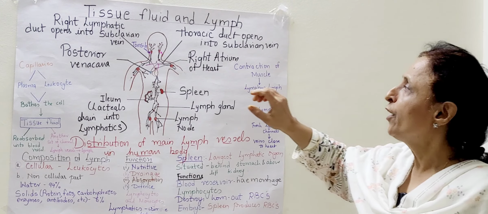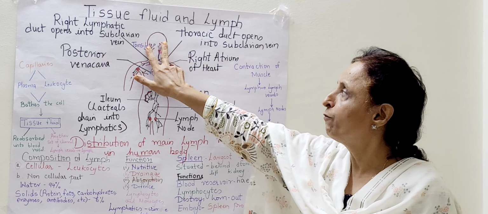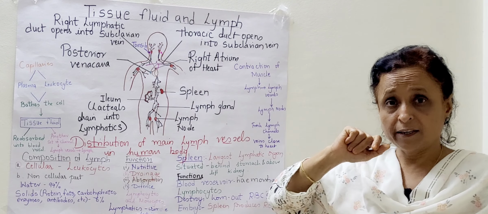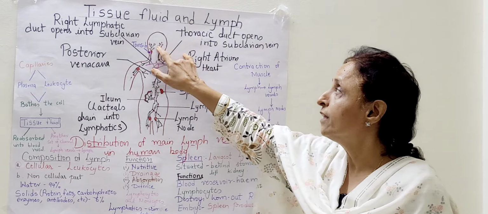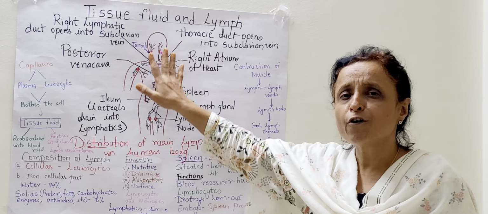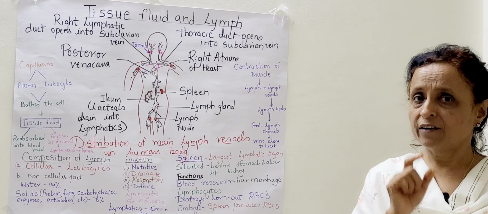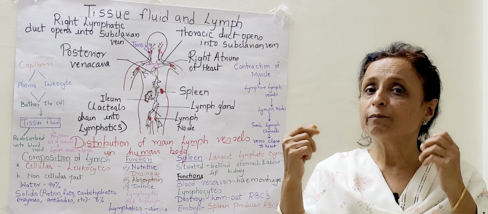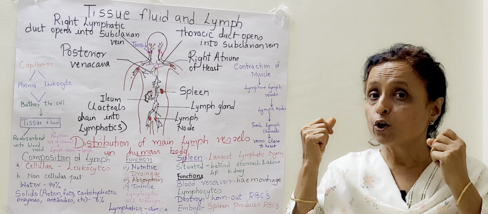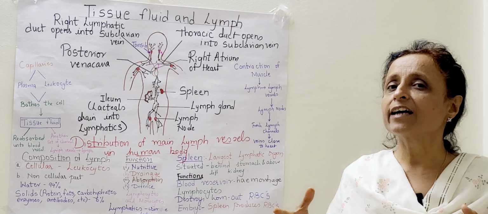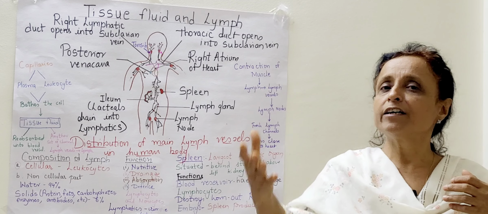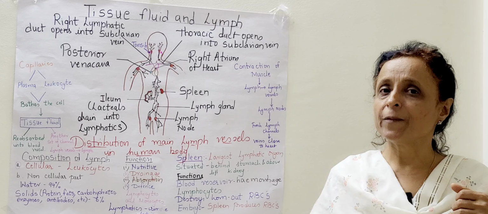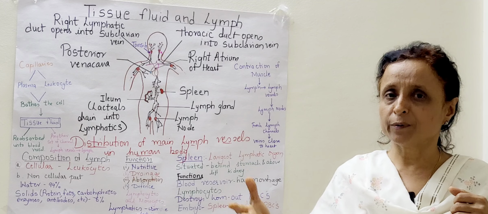So here you can see the network of these lymph vessels. These are the lymph nodes. They form the channels, but remember, only when the contraction of muscles takes place. So people who are active have better circulation of lymph and therefore better immunity.